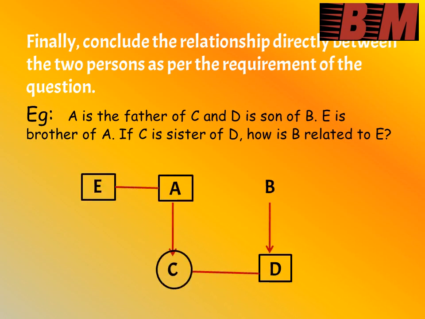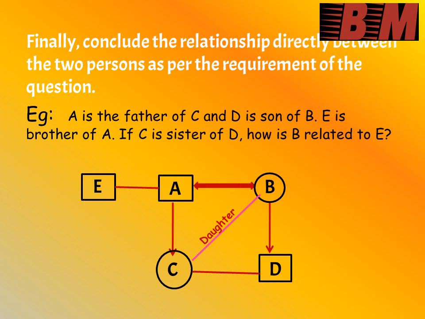Till now we have discussed the intermediate relationship, and now based on that we can conclude that if C is the sister of D, then C becomes the daughter of B. So if A is the father of C, then B becomes the mother of C, and the relationship between A and B will be husband and wife.